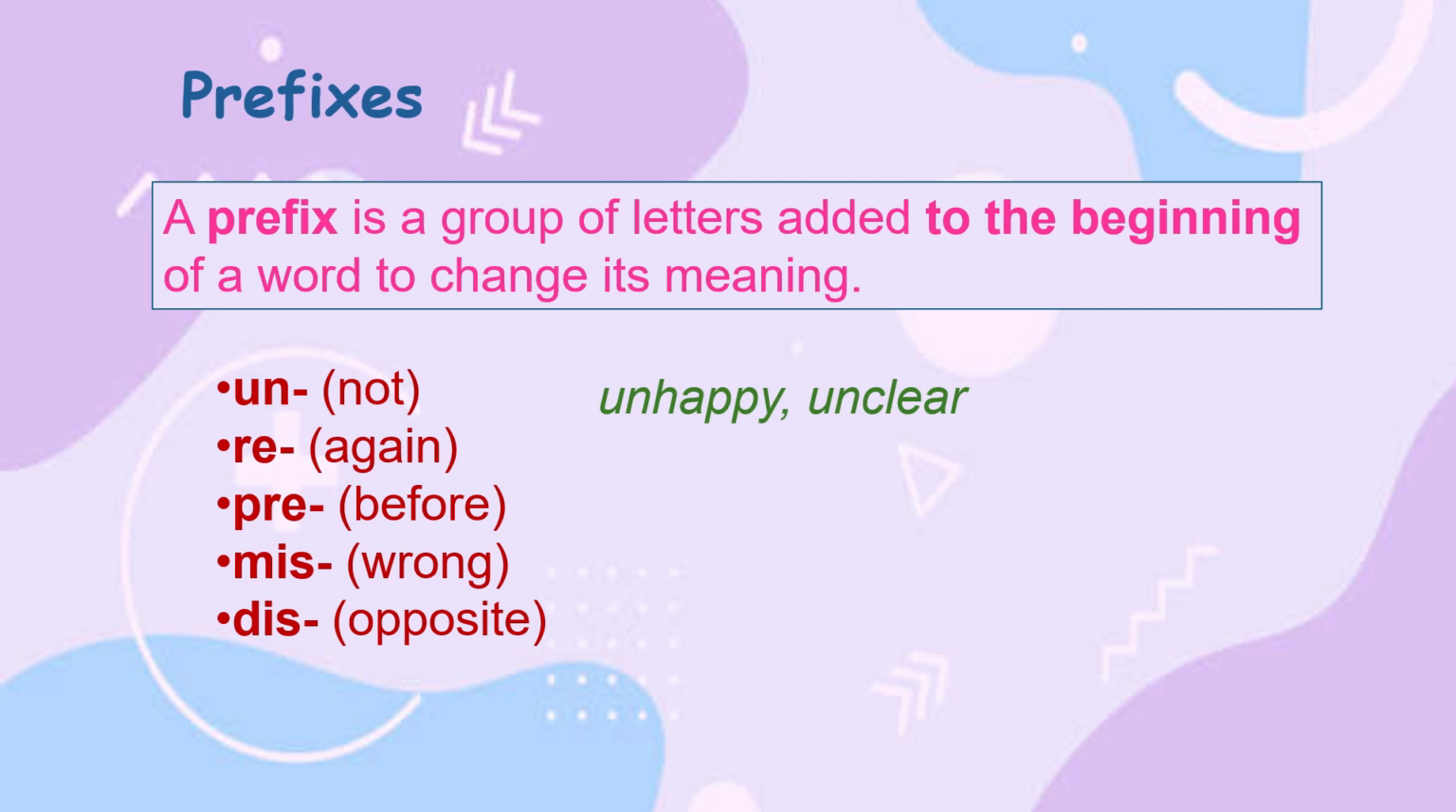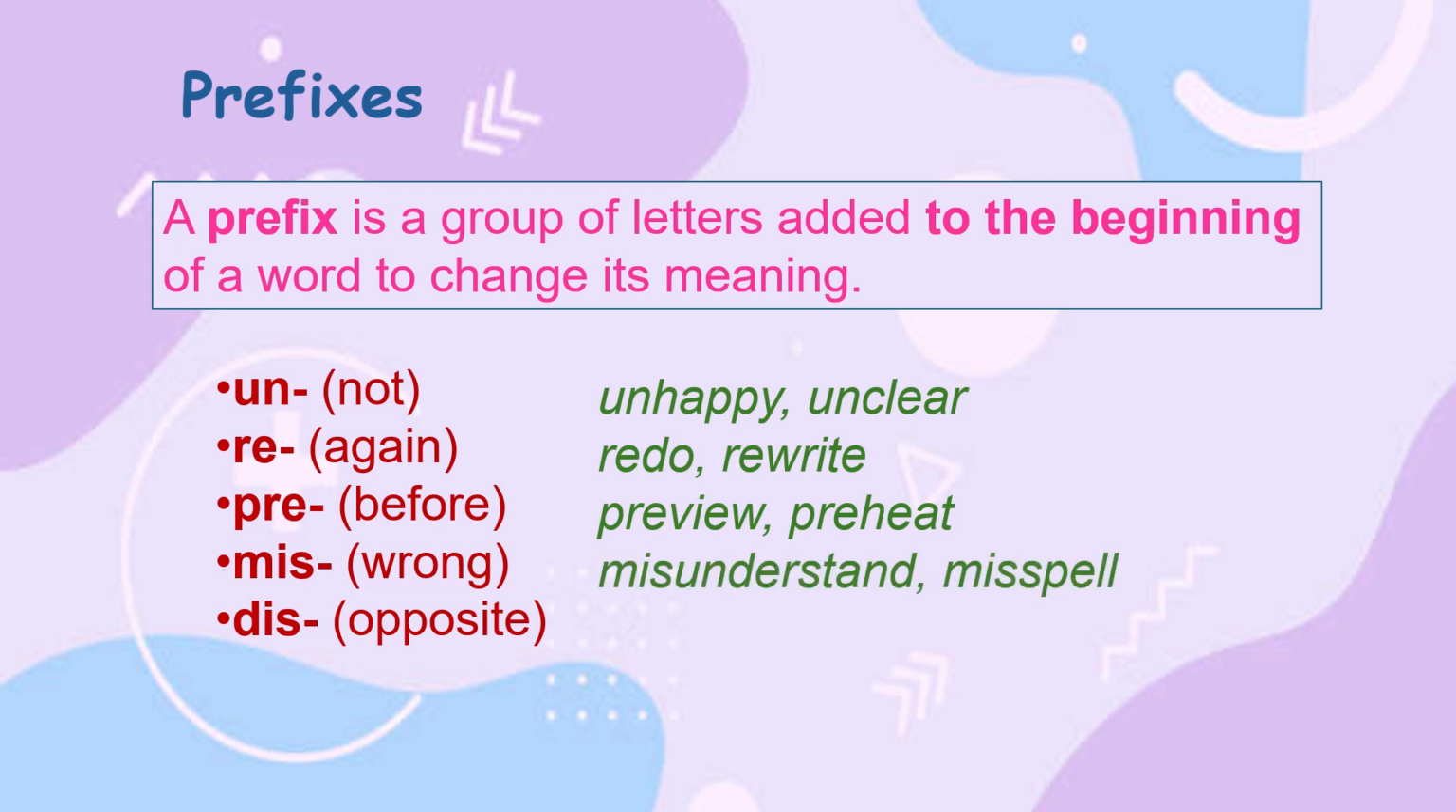Unhappy, unclear. That means not happy and not clear. Redo, rewrite. That means do again and write again. Preview, preheat means before view and before heat. Misunderstand, misspell means wrong understanding and wrong spell. Disagree, disconnect.